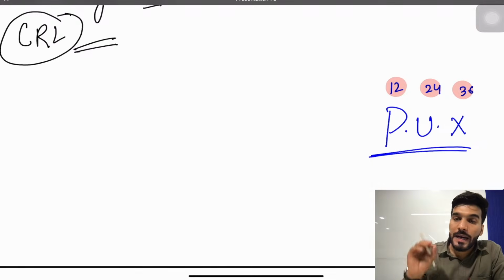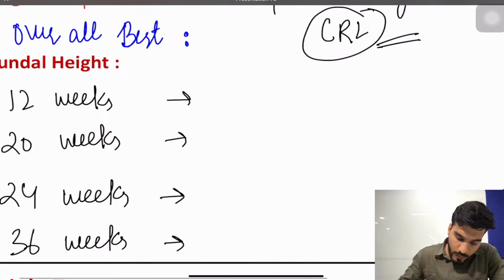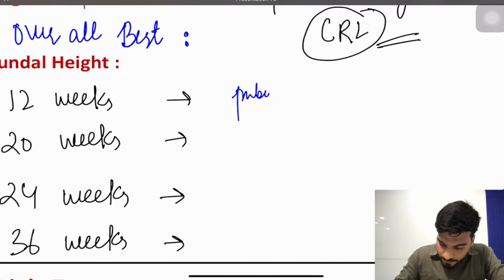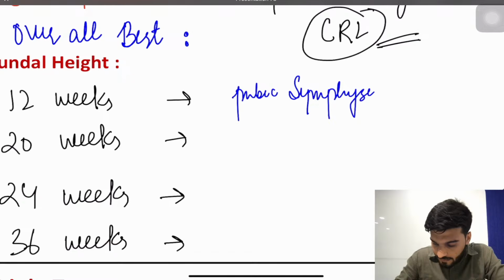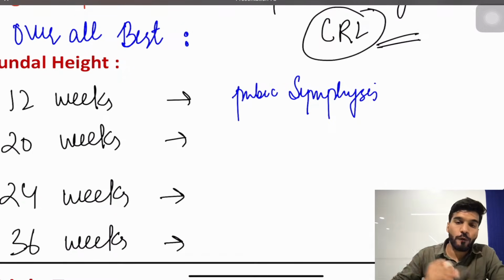At 12 weeks it's P, that is pubic symphysis. At 24 weeks it's U, that is the upper border of umbilicus.